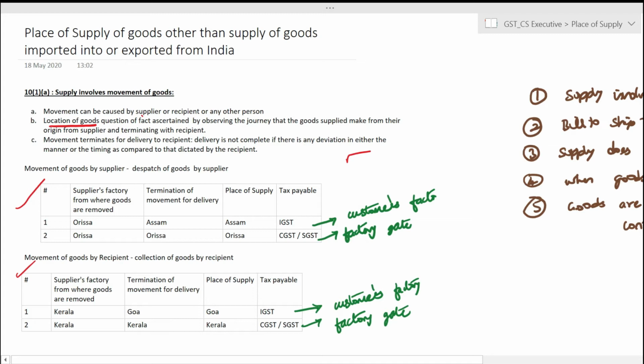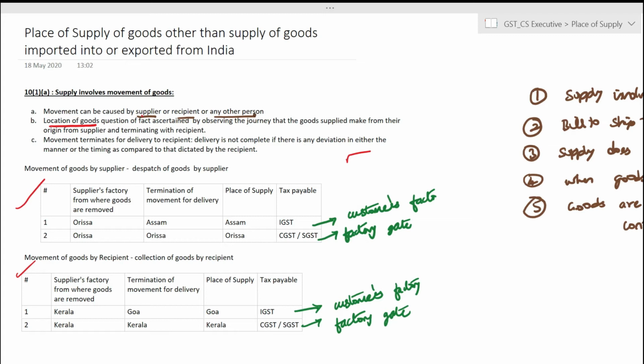Here the movement need not necessarily be caused by the supplier. It can be caused either by the supplier or the recipient or by any other person. So the movement can be caused by anyone. In case of goods, since they are physically moved, it is easier for us to understand where the goods actually lie at the time when the goods are terminating for delivery to the recipient. What is termination of delivery to the recipient varies from transaction to transaction. It is based on the agreement between the supplier and the recipient.